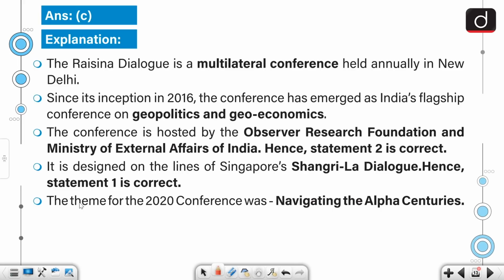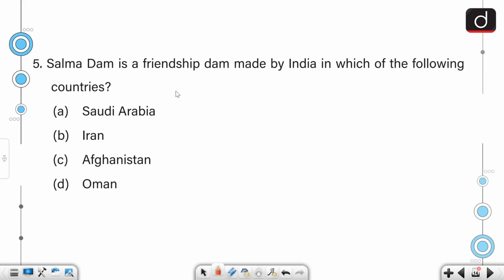The Raisina Dialogue is a multilateral conference held annually in New Delhi, and since its inception in the year 2016, the conference has emerged as India's flagship conference on geopolitics and geoeconomics. This conference is hosted by the Observer Research Foundation and Ministry of External Affairs of India. It is designed on the lines of Singapore's Shangri-La Dialogue, and the theme for the 2020 conference was Navigating the Alpha Century.